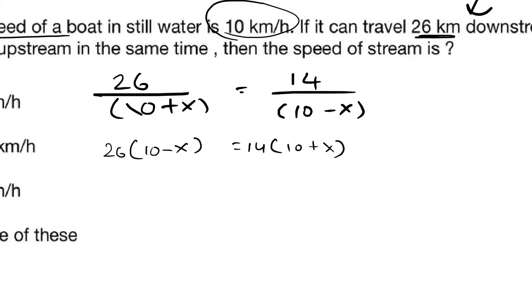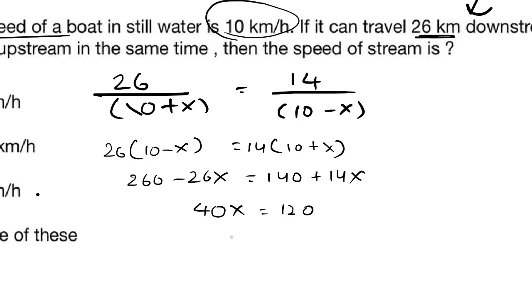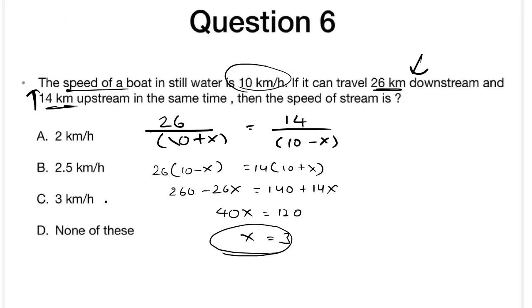So just cross multiply. By cross multiplying, we'll be getting 260 minus 26x equals 140 plus 14x. So 26x plus 14x is going to be 40x, and 260 minus 140 is going to be 120. So x will be 3, right? Okay, so we got x equals 3.